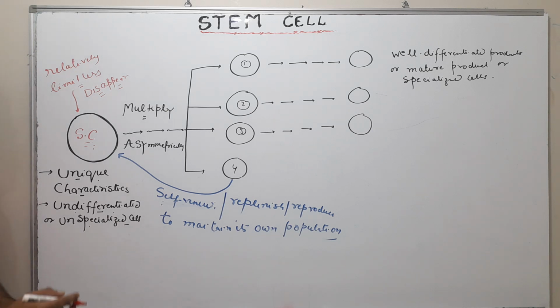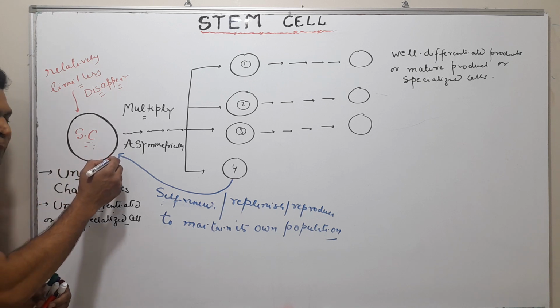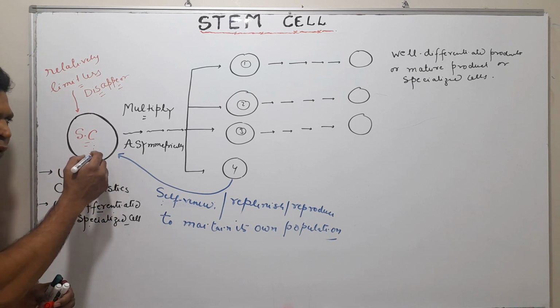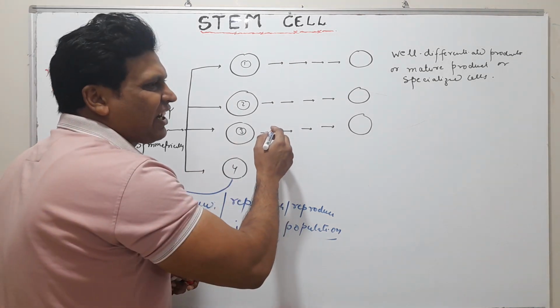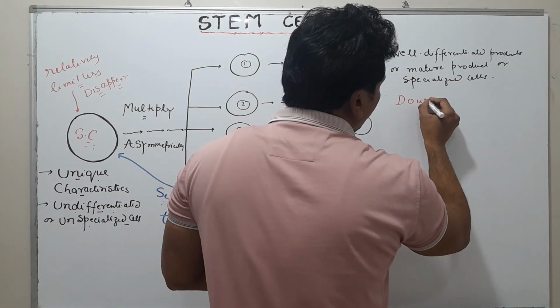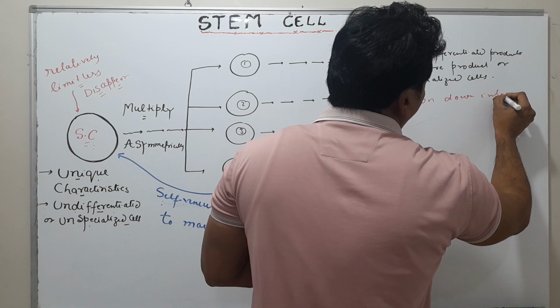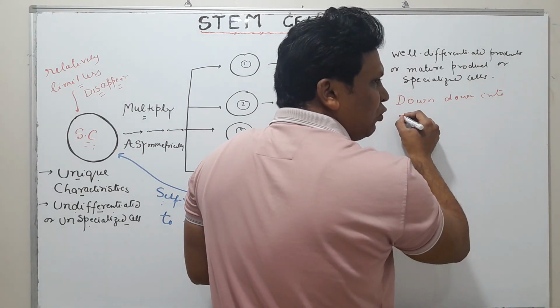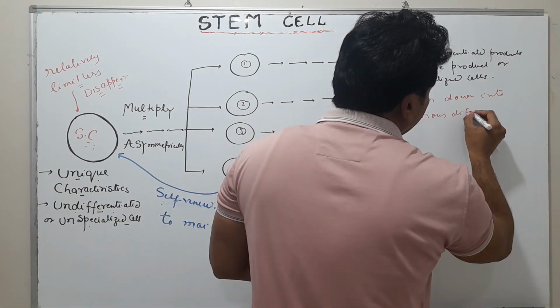Or you can say that stem cells are able to replenish their own population and to generate cells that travel down various differentiation pathways.